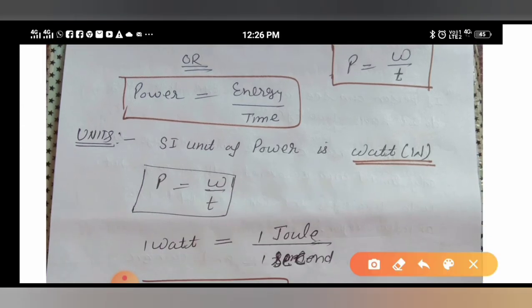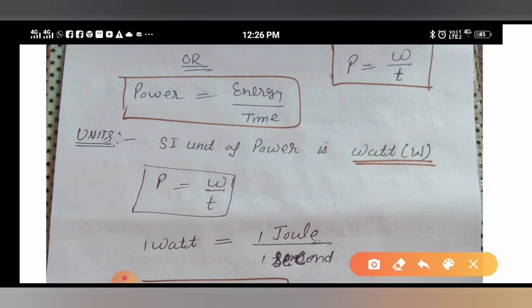You have seen that at your homes, the bulb you are using, CFL you are using, LEDs you are using, in all you have seen how you recognize what its power is. If you have observed, it is in watt, 60 watt, 10 watt.